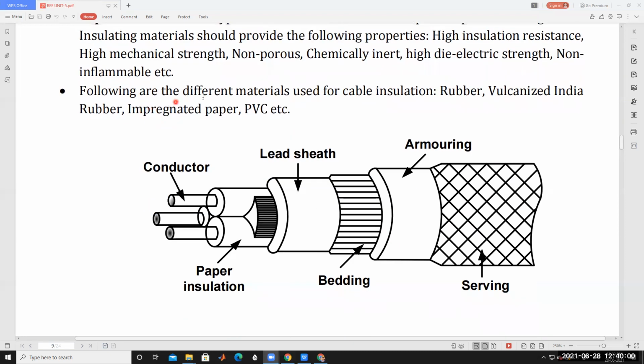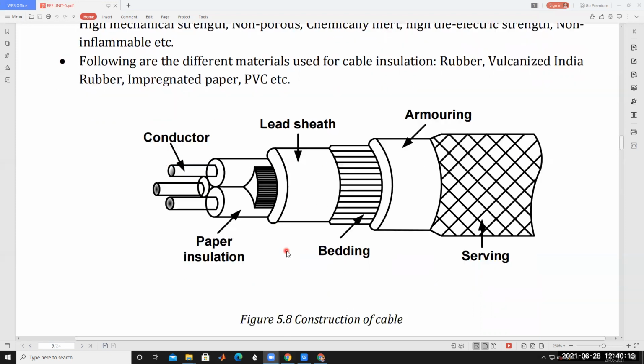The following different materials are used in cable insulation: rubber, vulcanized India rubber, impregnated paper, PVC, etc. These different types of insulating materials are used.